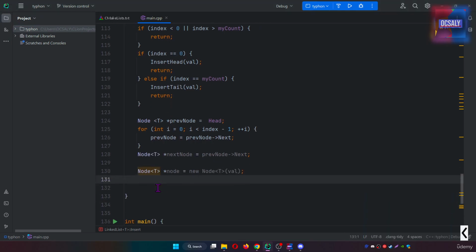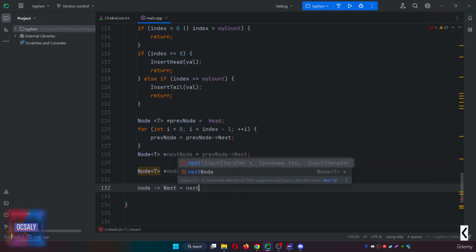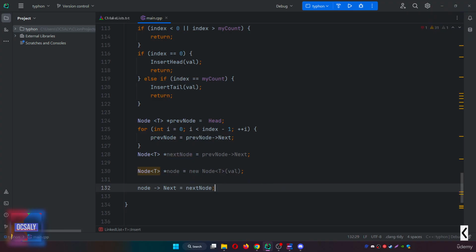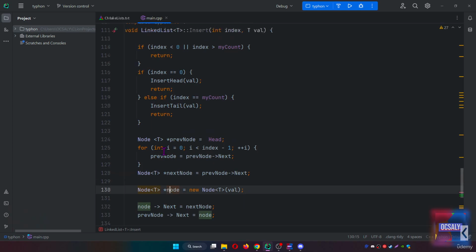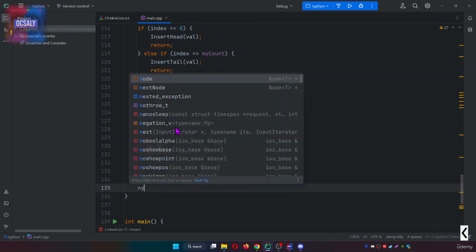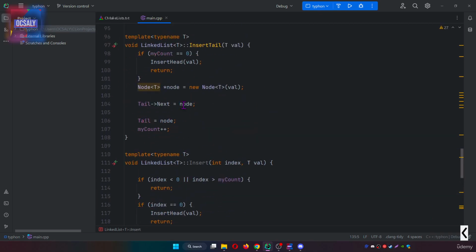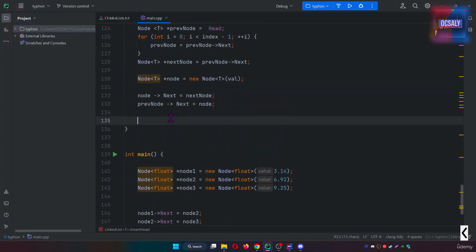So node next is the next node, and previous node next is going to be node here. And after that, since we are executing the insert operation, we're going to add one element as we did in the insert tail and insert head methods. So my count plus plus.